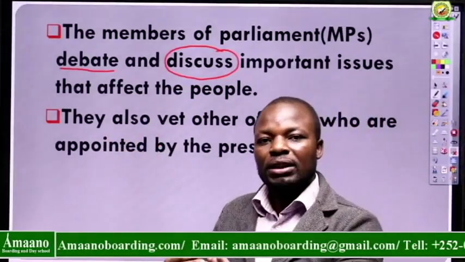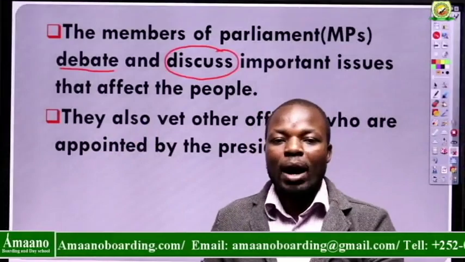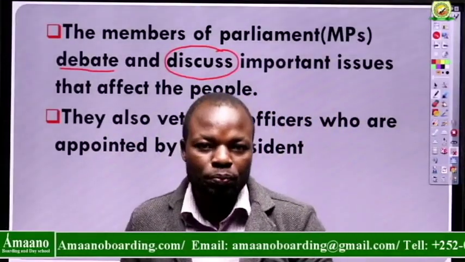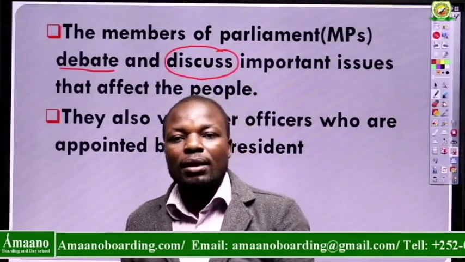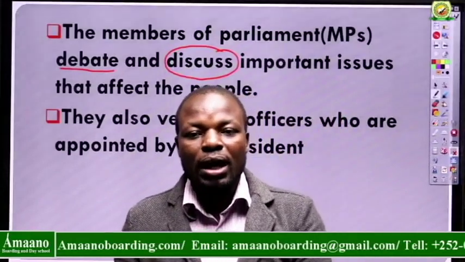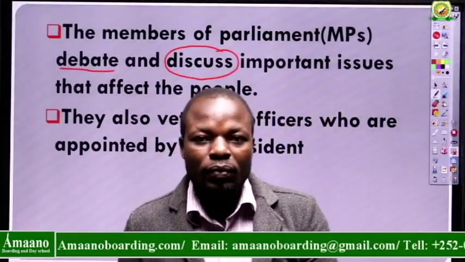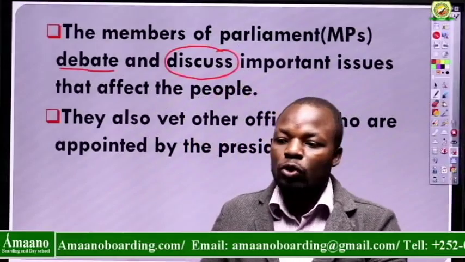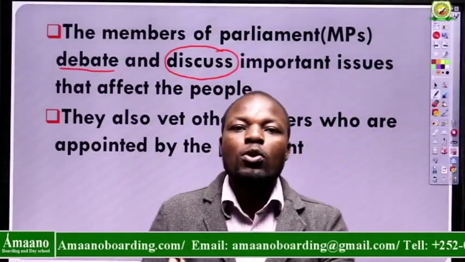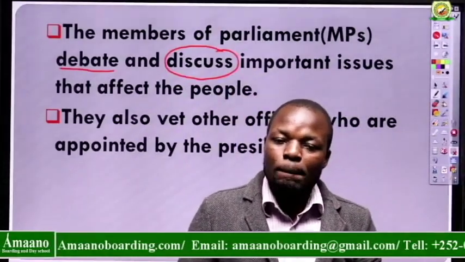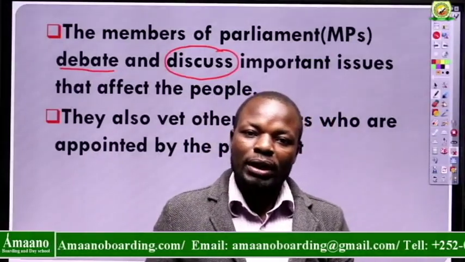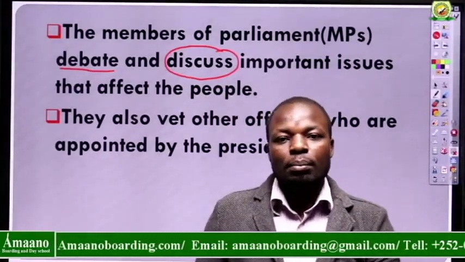So you see, you are debating and giving your points, why you support this or why you oppose this. That's what members of parliament do. Like, they may pass a motion, or they may discuss something that is important and affecting people, right? Now, when they discuss, there are those members who are supporting the point, while there are those members who are opposing the point. But finally, they will come to a conclusion. When they come to a conclusion, that will become a law.